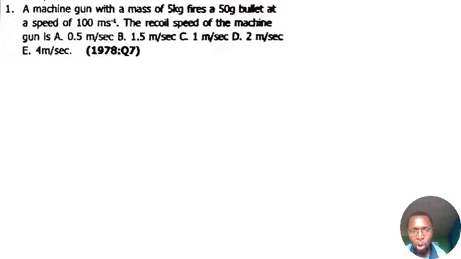A machine gun with a mass of 5 kilogram. So let's say the mass of the machine gun is mg, g represents the gun. Then mg is 5 kilogram, right? Now fires a 50-gram bullet. So that's the mass of the bullet. Let's call that one mb. Mass of bullet is 50 gram.